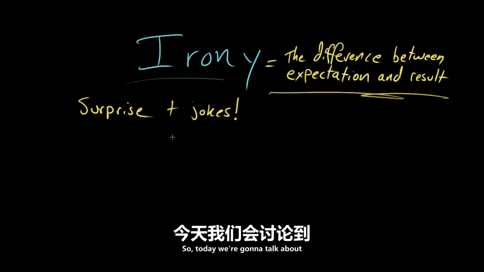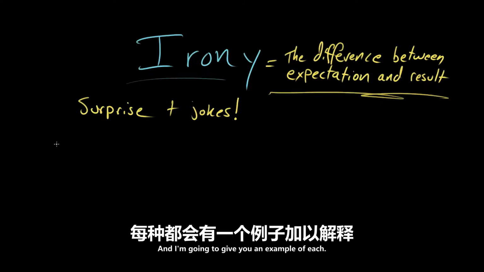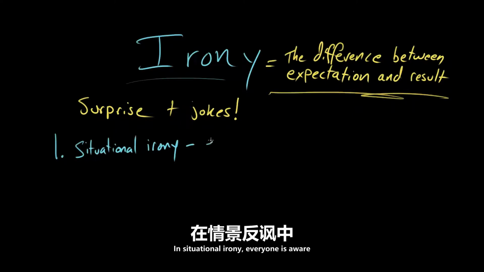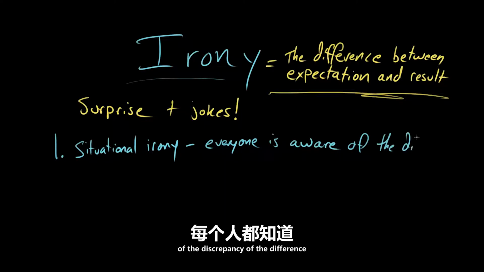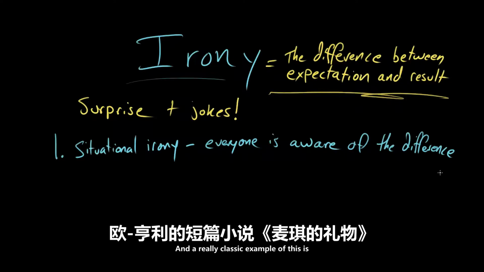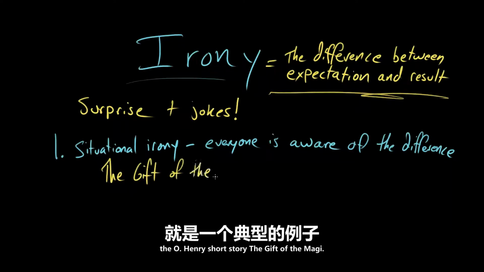So today we're going to talk about three different kinds of irony, and I'm going to give you an example of each. Now, the first kind is called situational irony. In situational irony, everyone is aware of the discrepancy, of the difference between expectation and result. And a really classic example of this is the O. Henry short story, The Gift of the Magi.